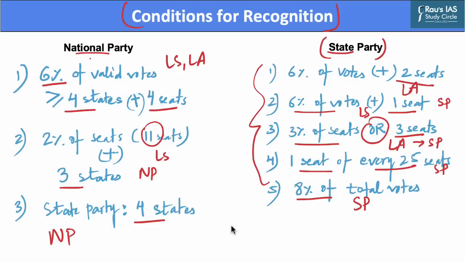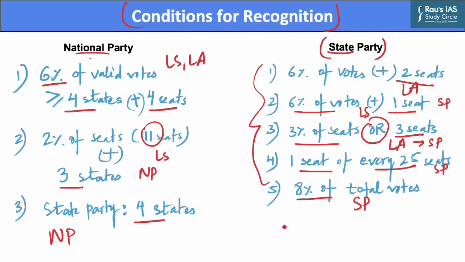Now, there are further conditions for continued recognition as a national or state party. Both national and state parties have to fulfill all these conditions for all subsequent Lok Sabha or state elections in order to be recognized as such. In case they underperform, they lose their status.